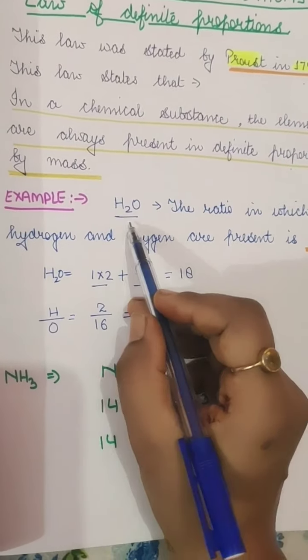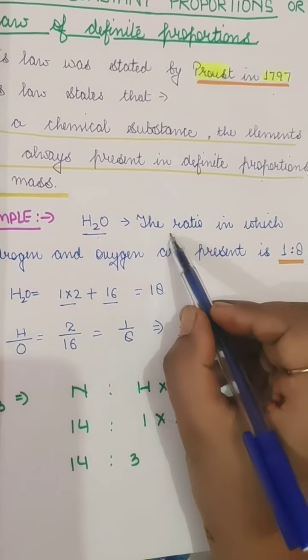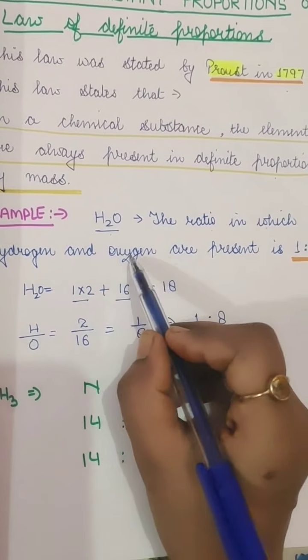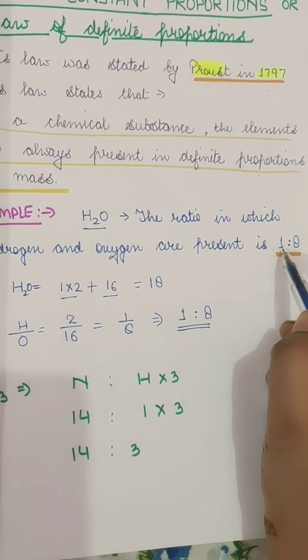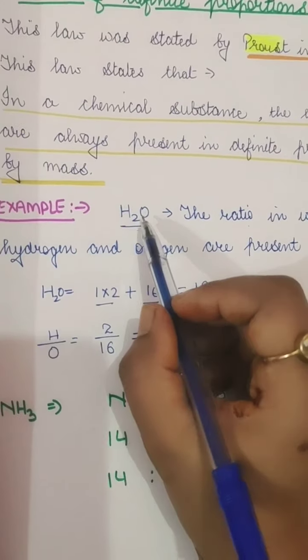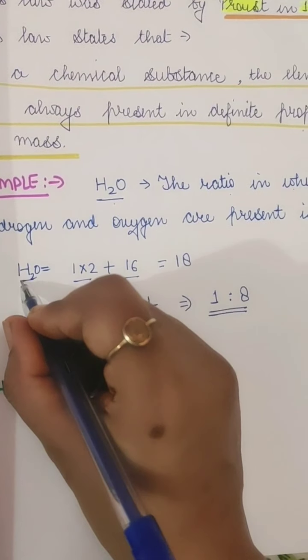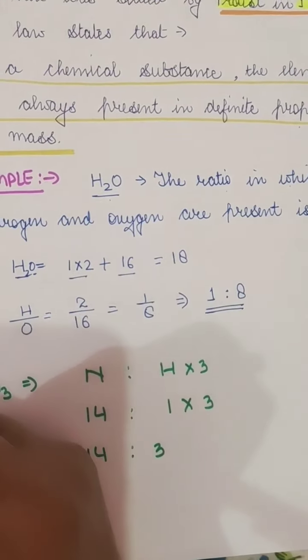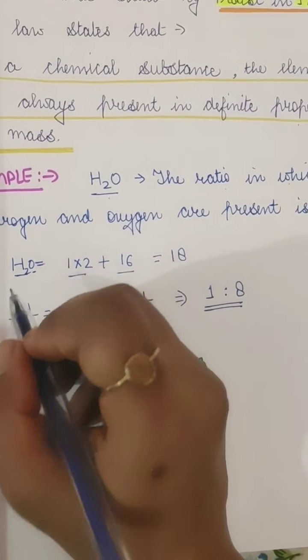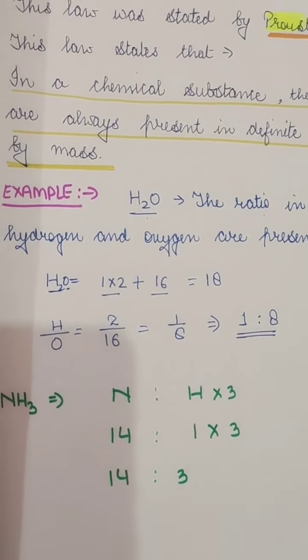So the example here is water. The ratio in which hydrogen and oxygen are present is 1:8. If we want to make water, we always need 2 times hydrogen and 1 time oxygen. If it is disturbed, we won't get water, we will get something else.